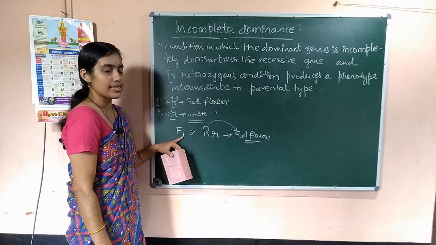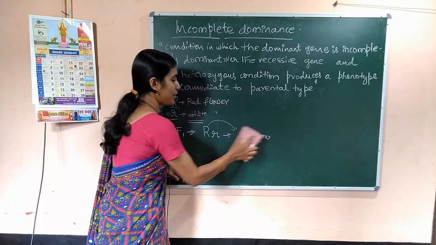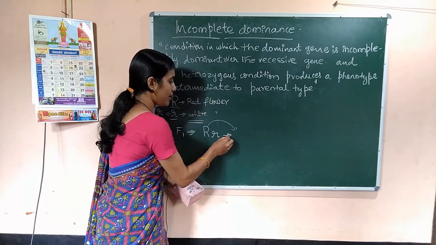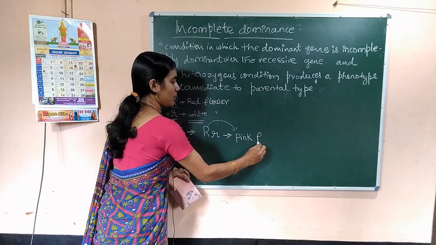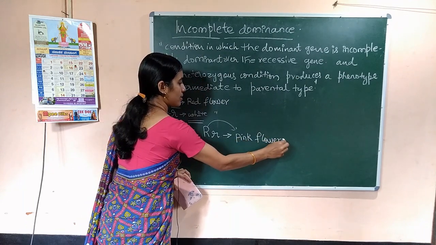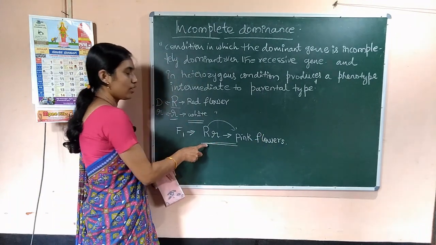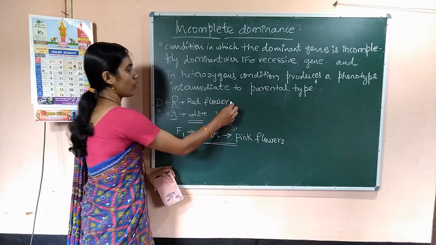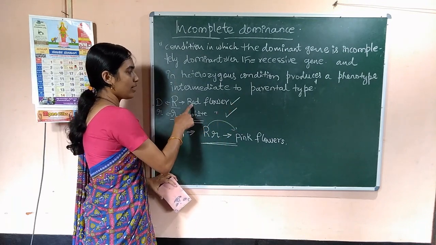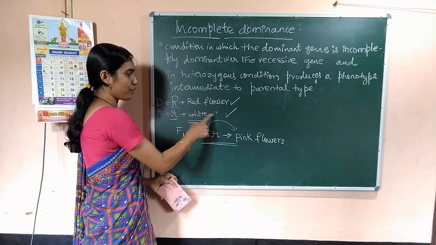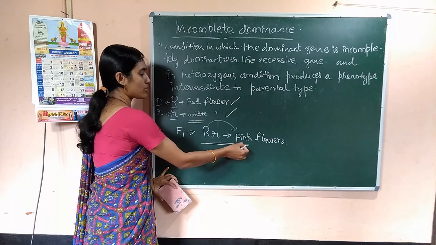But in this snapdragon or the 4 o'clock plant case, all the F1 showed pink flowers. What is the meaning of this? This F1 does not resemble either of the parents, right? Here the parents were a red flower plant and a white flower plant, but the heterozygous F1 produced pink flowers.